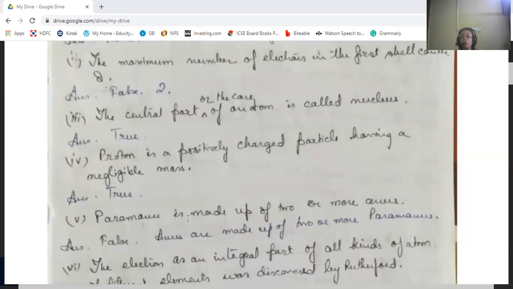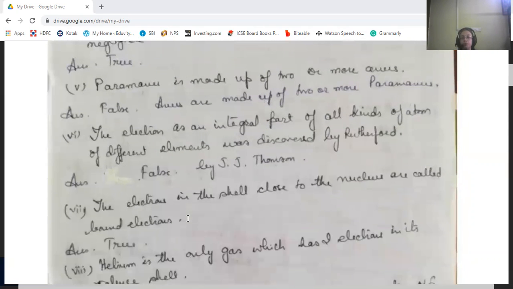Paramanu is made up of 2 or more anus. False. Anus are made up of 2 or more paramanus. Okay. Anu is bigger than paramanu.